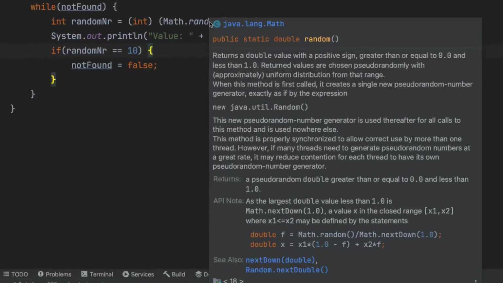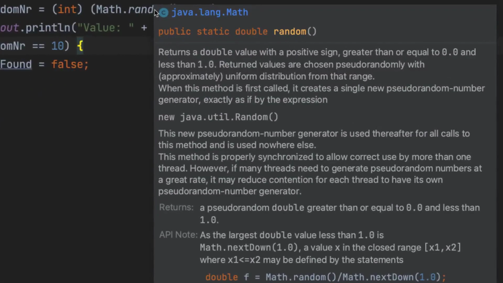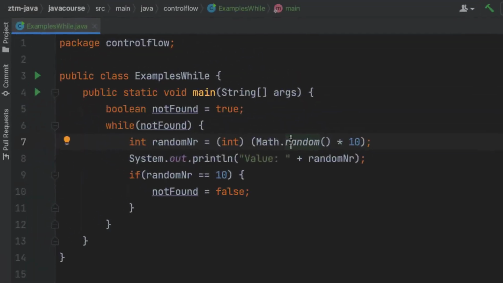So random returns a double value with a positive sign, greater than or equal to 0 and less than 1. Wait, less than 1. Meaning it would never become 10 this way, because it will be multiplied by 10, and then the int is just going to chop everything after the comma off to get the integer value, so it will never be 10. So there's multiple ways to fix this. If we're really looking for 10, we would have to generate the value differently, for example multiplying this by 11. This way it will reach 10, won't reach 11, and we would be good to go.